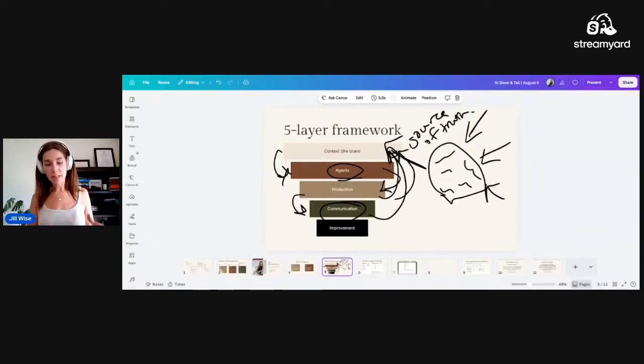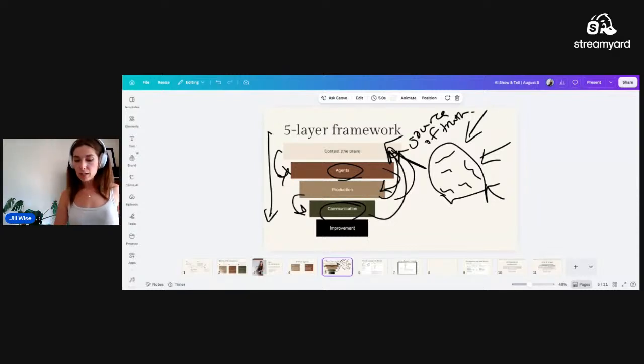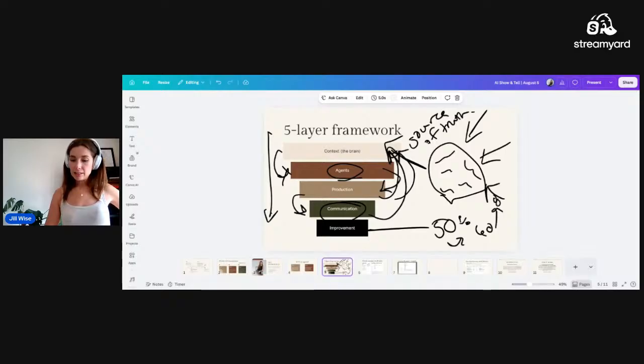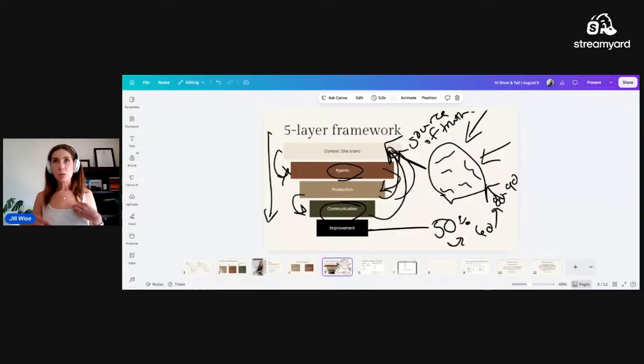It all works together. When we have every single thing documented throughout this process, then it can get smarter over time. So maybe your system starts at 50% at first, and then it can go up to 60 and even 80 to 90% accurate because we have self-improvement and human improvement and evaluations, self-learning loops, all of those things fall under improvement. But all of that needs to get documented in the brain first. Without the brain, nothing I'm about to show you will really work. So that's why we start there.